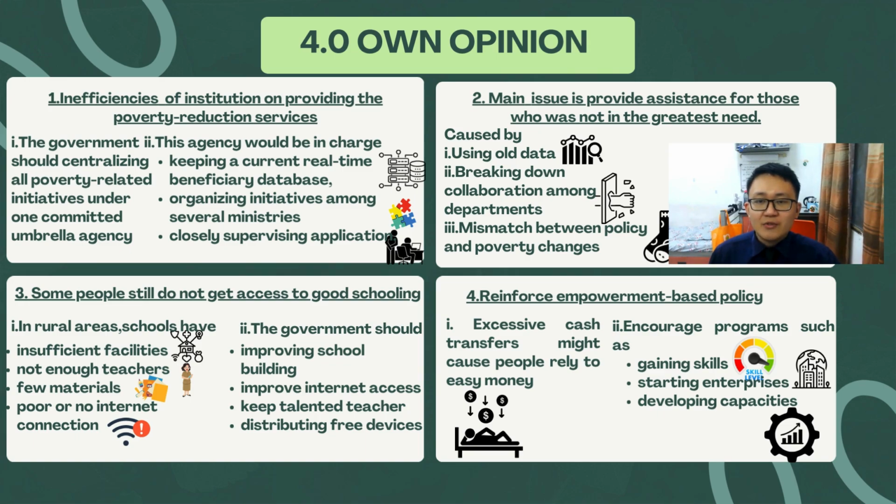Next, some people still do not get access to good schooling. In rural areas, schools have insufficient facilities, not enough teachers, few materials, and poor or no internet connections. Therefore, the government should improve school buildings, improve internet access, keep talented teachers, and distribute free devices.